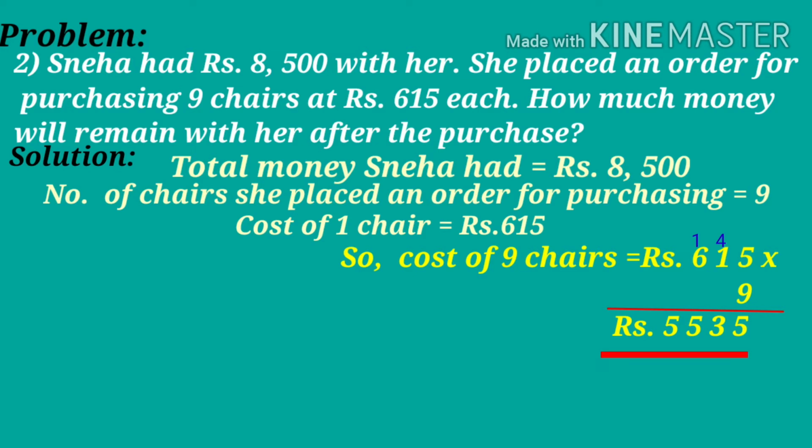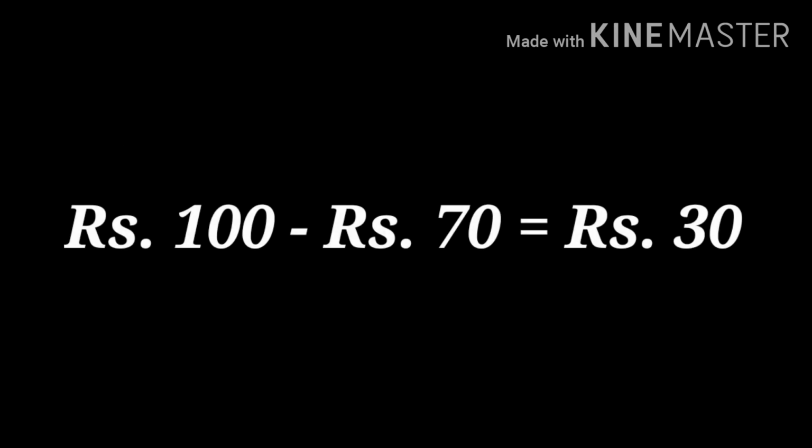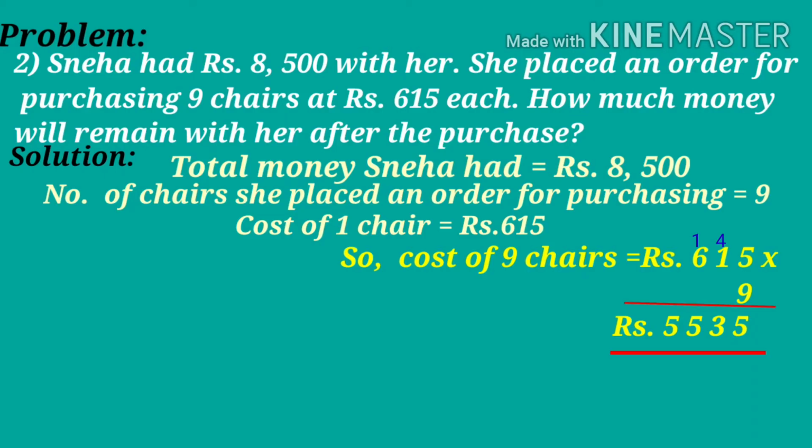After the purchase, how much money will remain with her? Let's take a simple example. Your mother gave you 100 rupees and she told you to buy something for you. You bought some items from shop and you spent 70 rupees. Now, how much money is left with you? Yes, definitely. 100 rupees minus 70 rupees is equal to 30 rupees. So, 30 rupees is left with you. Children, how much less, how much more, how much left, how much remain? In these cases we have an idea, we have to subtract.